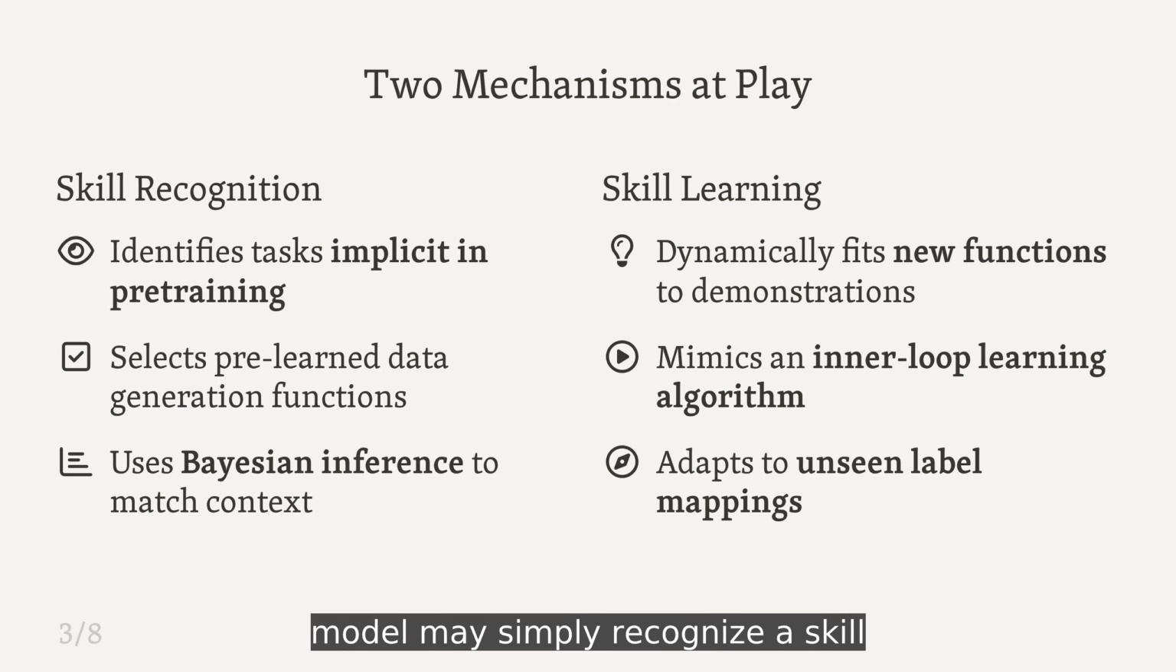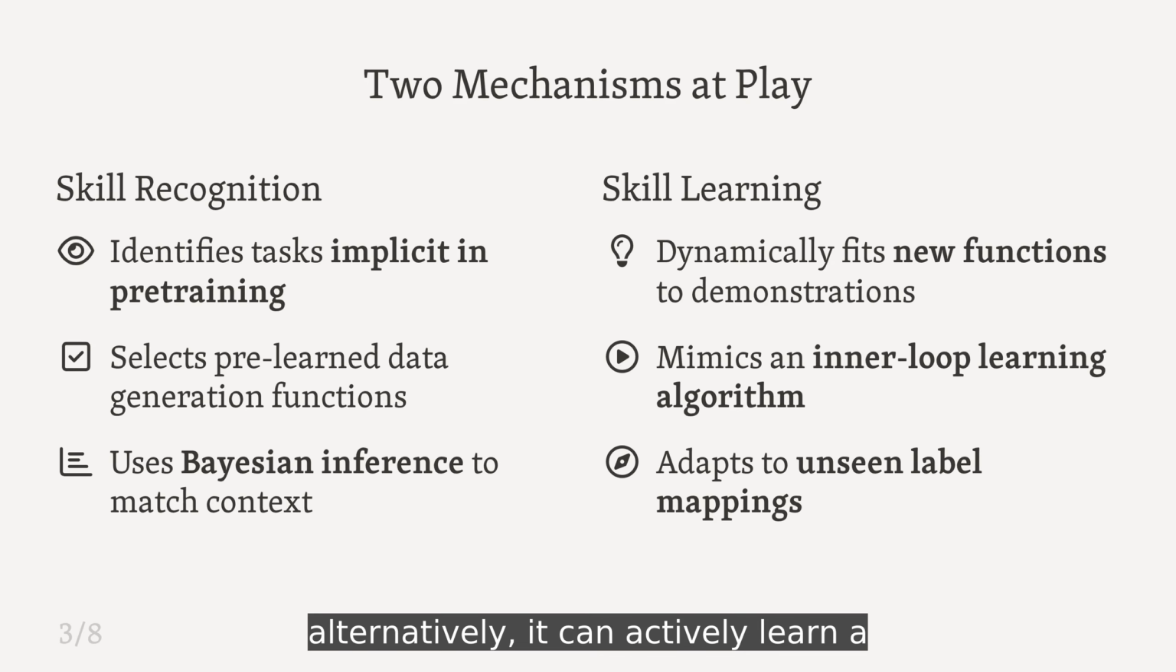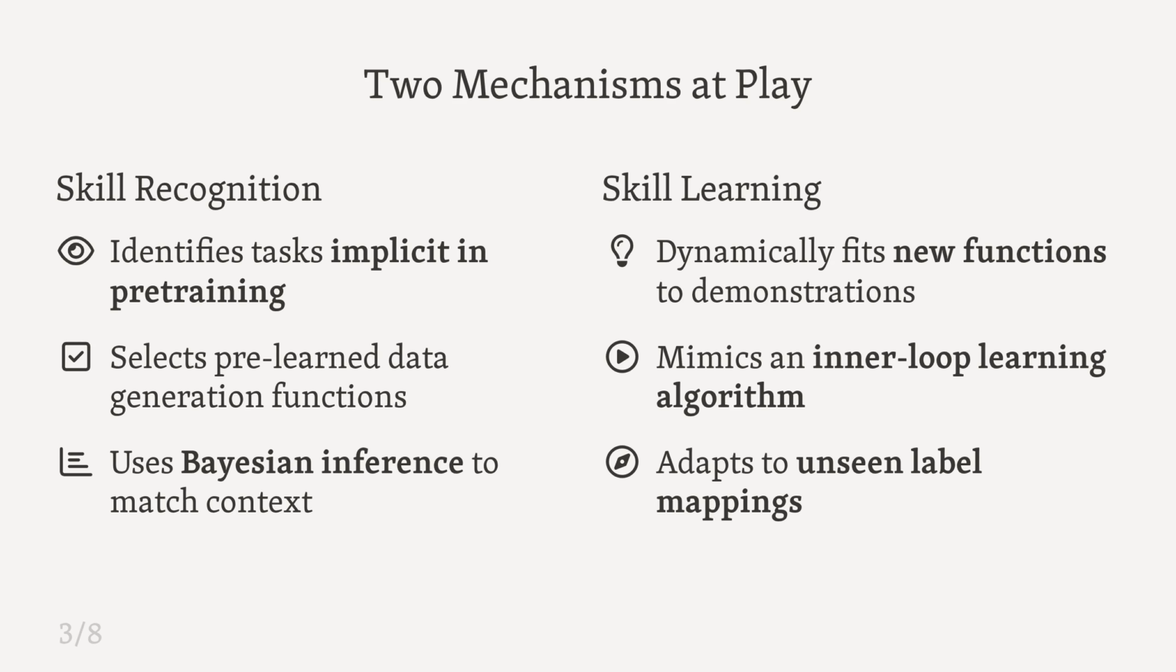First, the model may simply recognize a skill it already possesses using probabilistic inference. Alternatively, it can actively learn a new skill by running an internal process analogous to gradient descent.